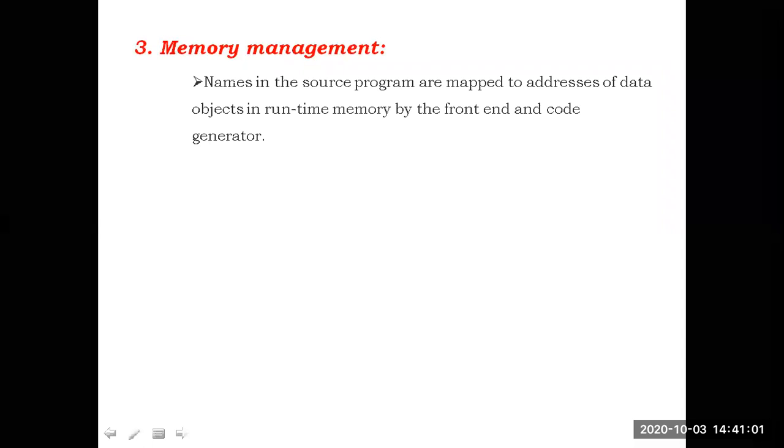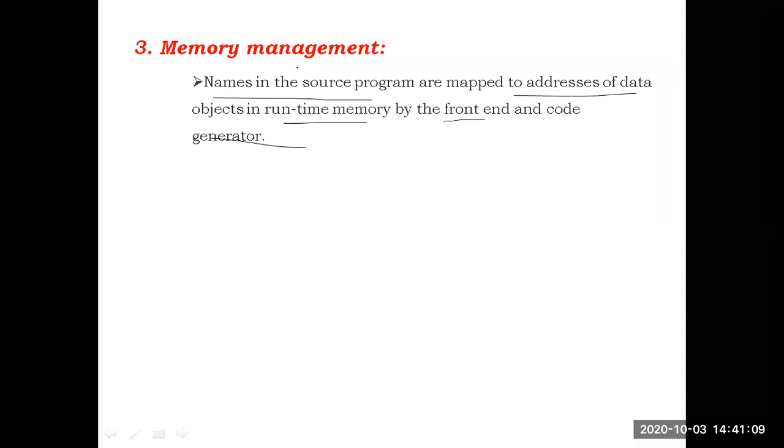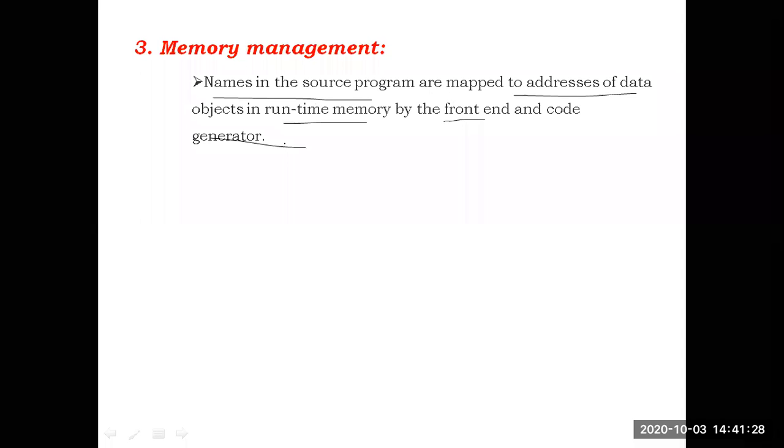When we come to memory management, names in the source program are mapped to addresses of data objects in runtime memory by the front end and code generator. The names used in the source program, that means the variables or objects or whatever names we are using, are mapped to addresses of data objects in runtime memory by the front end and code generator.